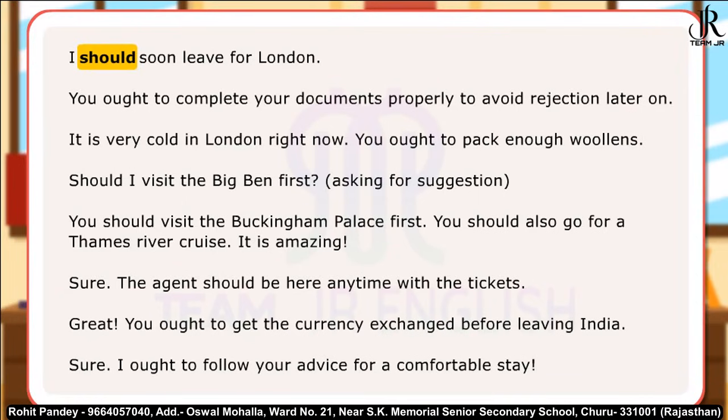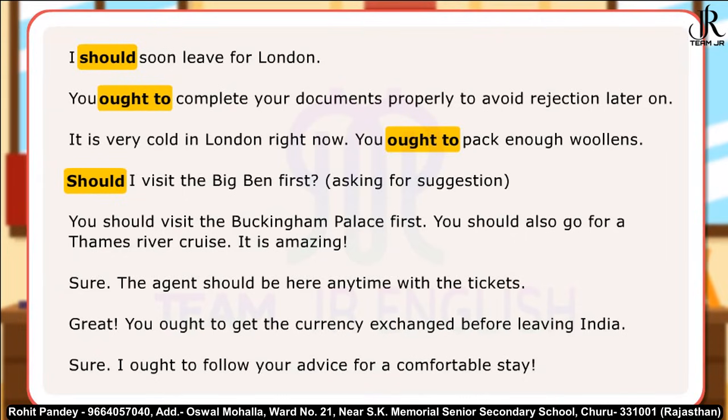I should soon leave for London. You ought to complete your documents properly to avoid rejection later on. It is very cold in London right now. You ought to pack enough woolens. Should I visit the Big Ben first?